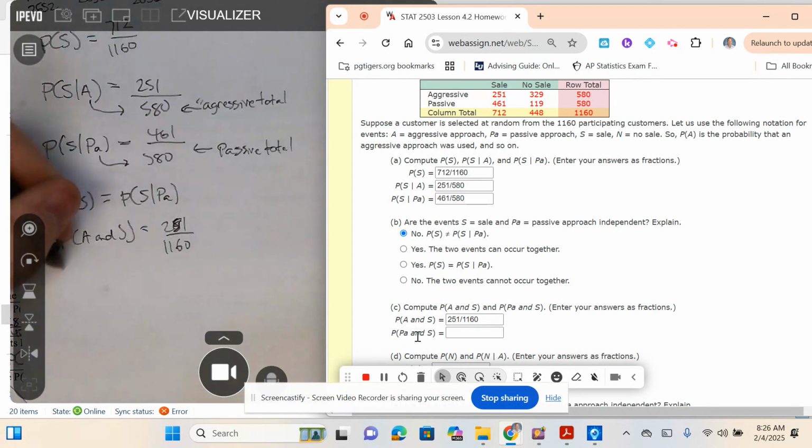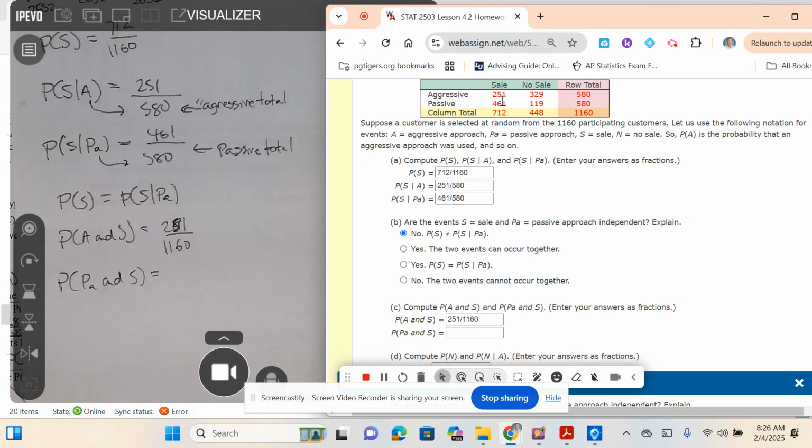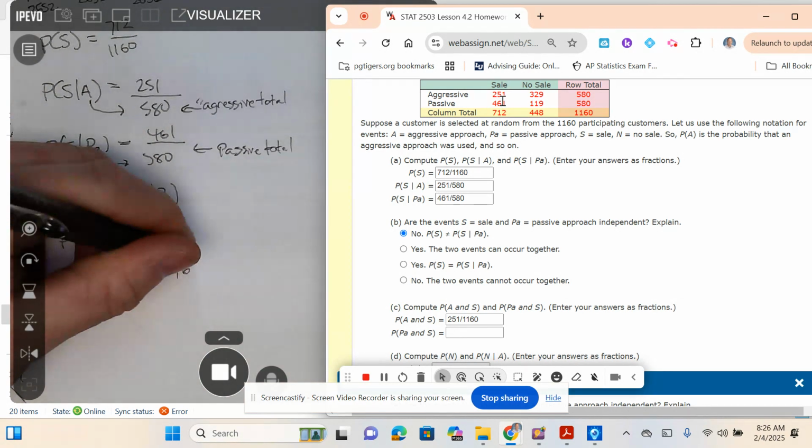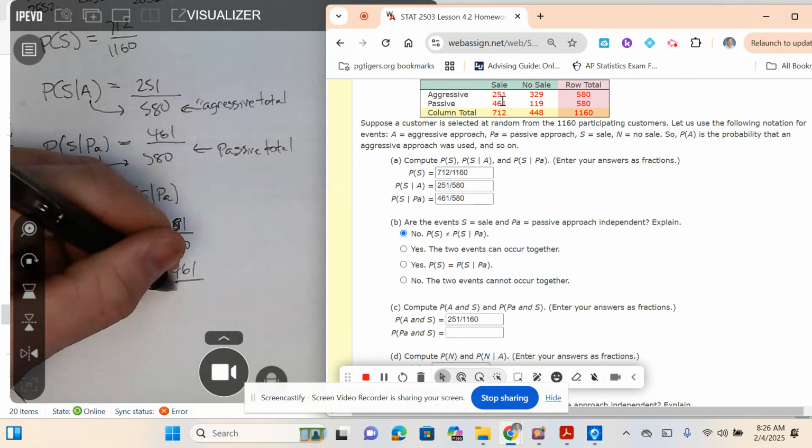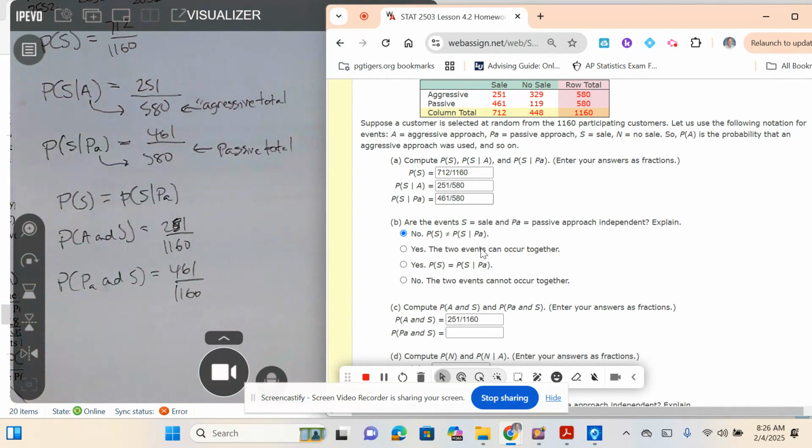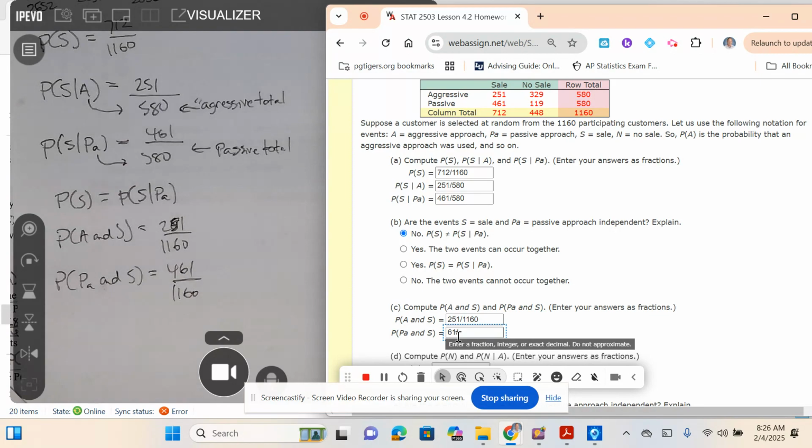So on this one, we want to know the intersection of passive and sale. Passive and sale is 461, divided by the grand total, 1,160. Whoops, did not take my 4 in there. So you take the passive and sale intersection and divide it by the total.